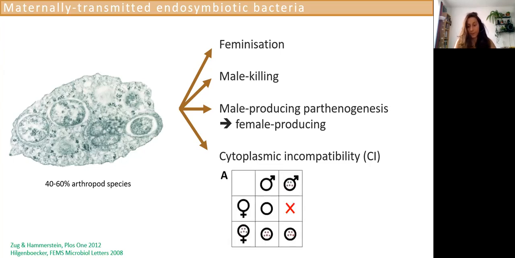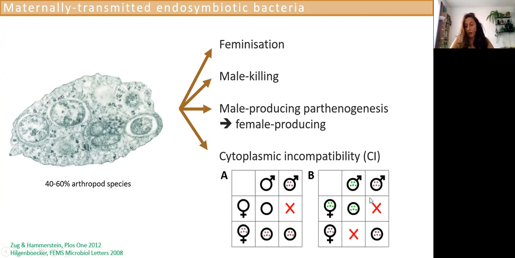which is CI. So the main idea in CI is that whenever an infected male is crossed with an uninfected female, this cross will be sterile, so no progeny. Whenever an infected male is crossed with a female that bears what is called an incompatible bacteria, then the cross will be sterile as well.